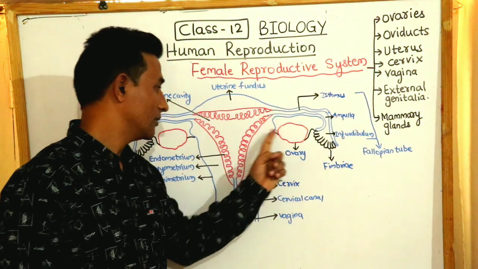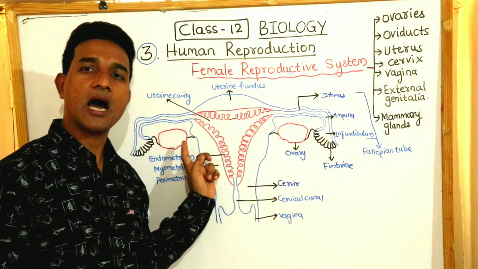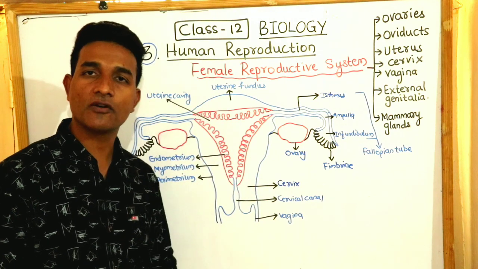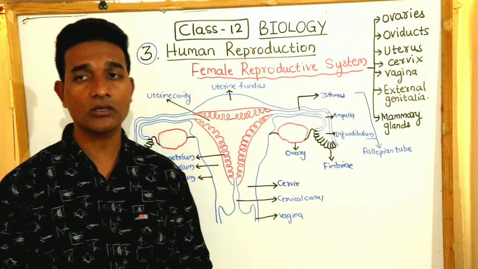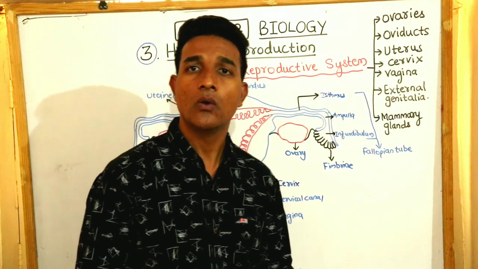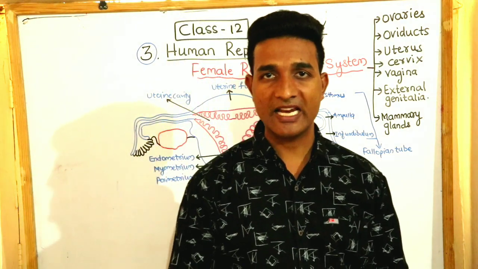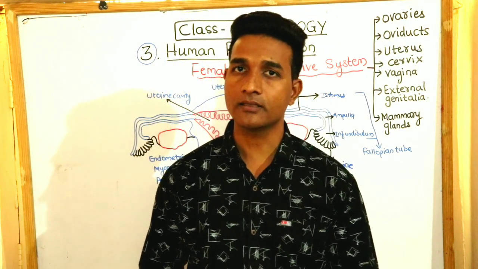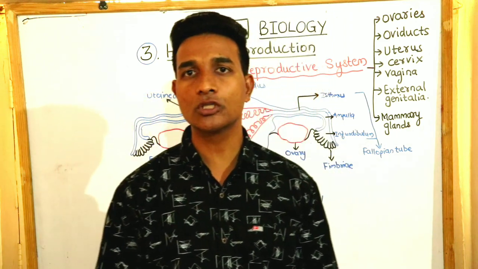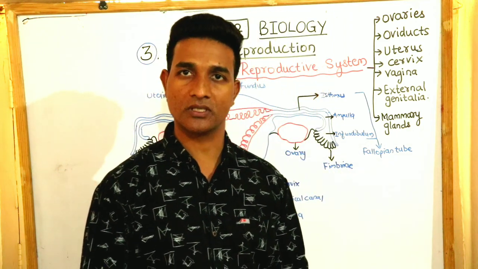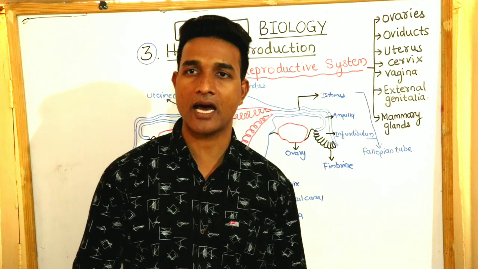Ovaries. A pair of ovaries are located in the pelvic region of the female body. They are the sex organs of the female body which produce a female gamete called ovum, as well as they also help in producing some of the ovarian hormones, which are also called steroid hormones.